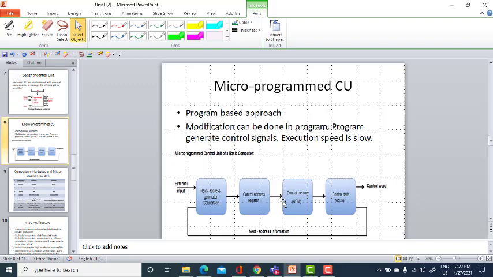Whereas in a microprogrammed control unit, the control signals necessary for data transfer between your CPU and other devices will be generated by the program itself. You will be writing a program for generating those control signals. It is a completely program based approach, and if you want to make any modifications, we can easily do so in the program. But the execution speed is slow, because it is a program based approach, so it will take time to execute the program for generating the control signals. This is the block diagram of the microprogrammed control unit.